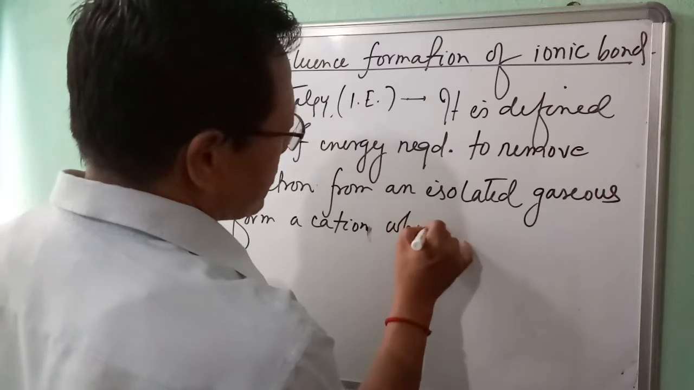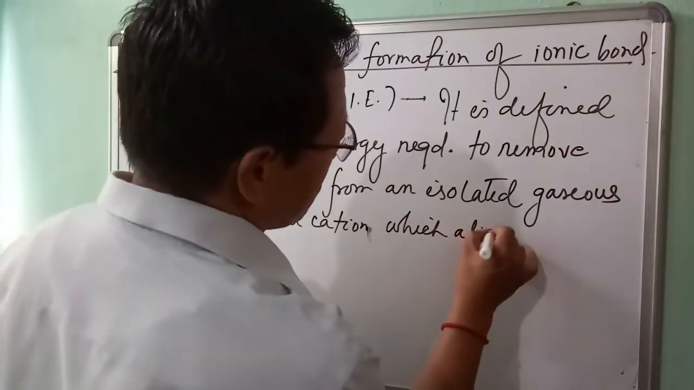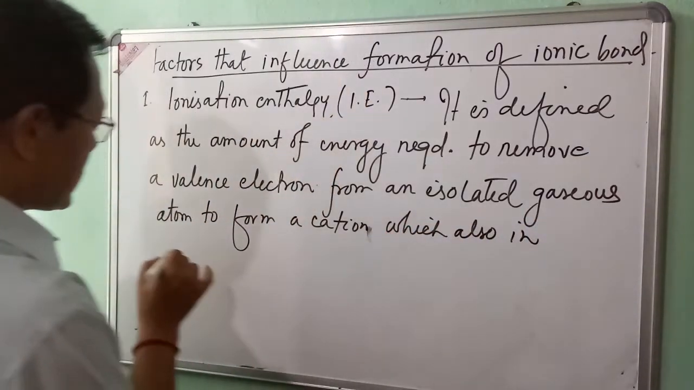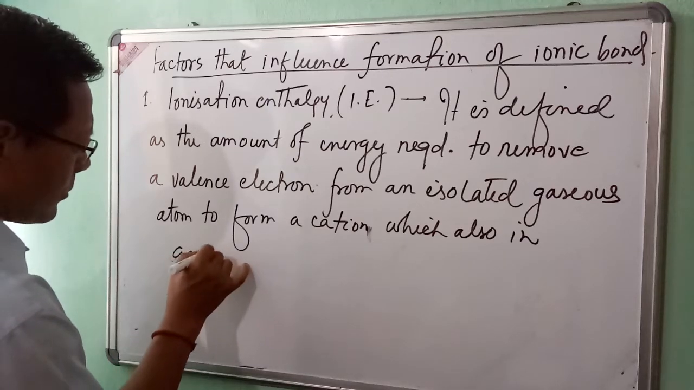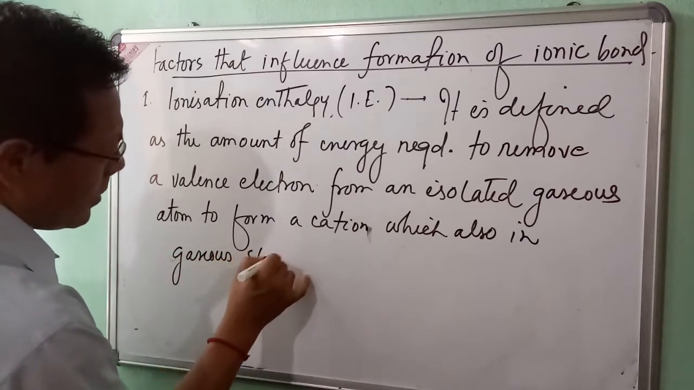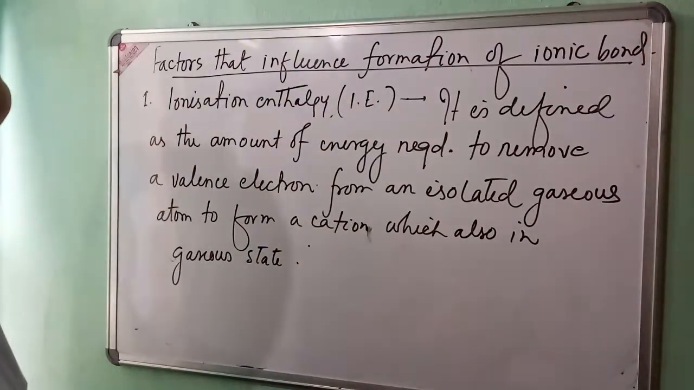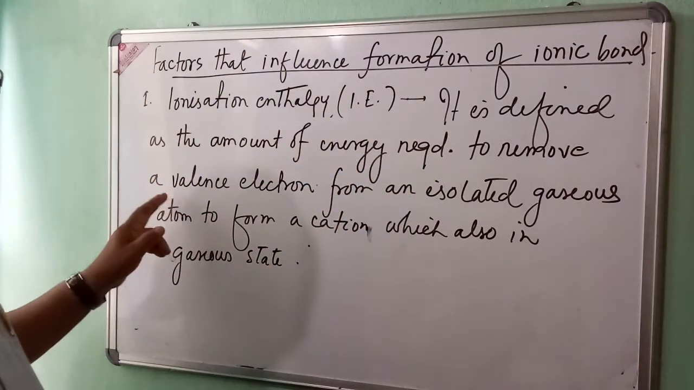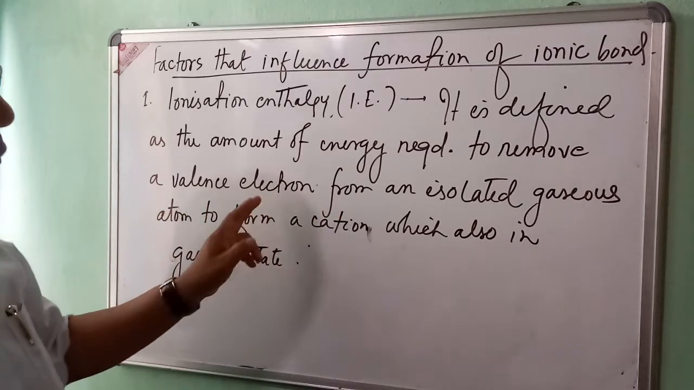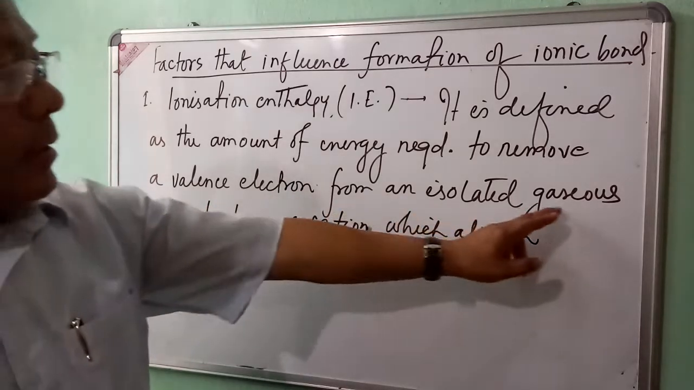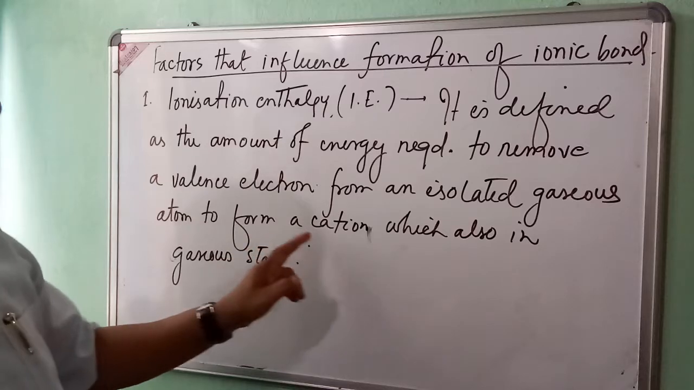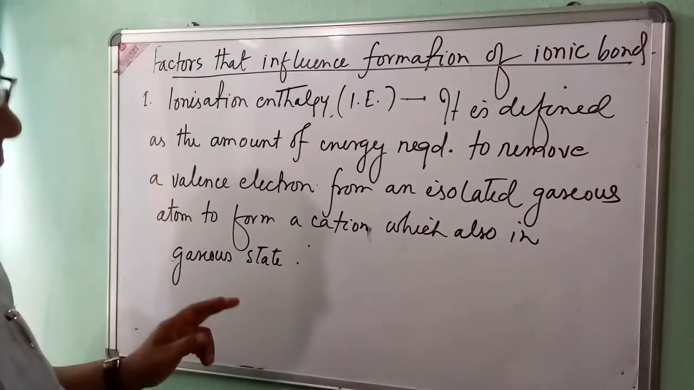which is also in gaseous state. The cation is in gaseous state. So let me repeat it again. It is defined as the amount of energy required to remove a valence electron from an isolated gaseous atom to form a cation which is also in gaseous state.